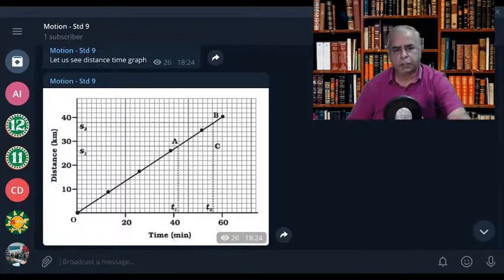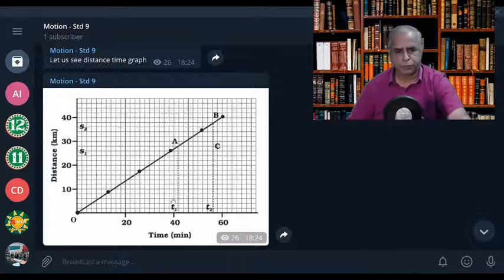In x-axis we mention the time in minutes. Y-axis distance in kilometer. Do you understand? Yes, sir. Right. Now, since it is a uniform motion, it means what? There is no change in velocity. So, the velocity should be constant.